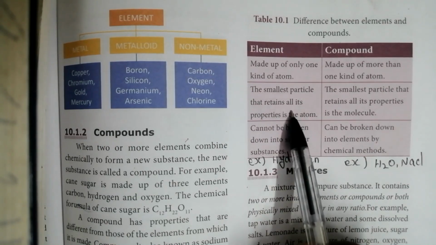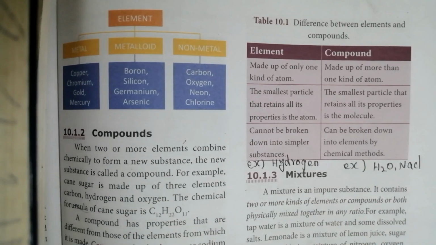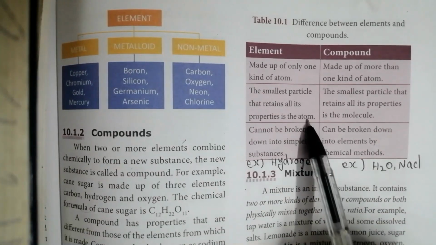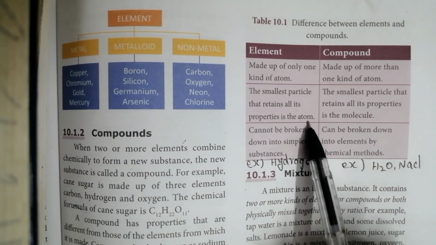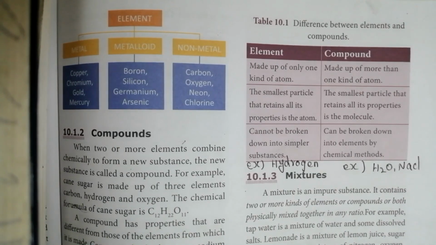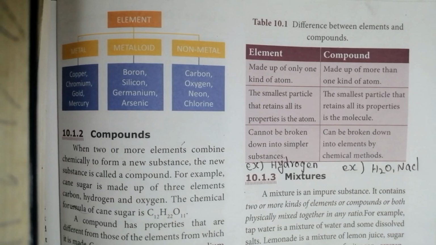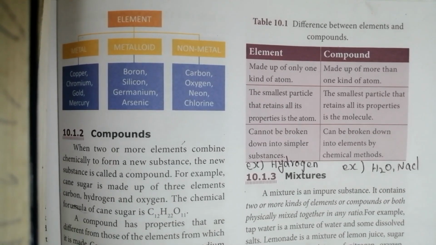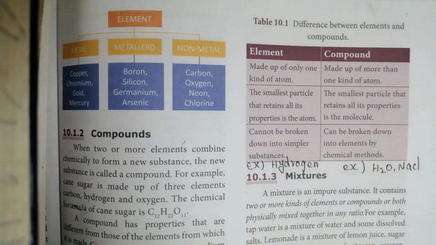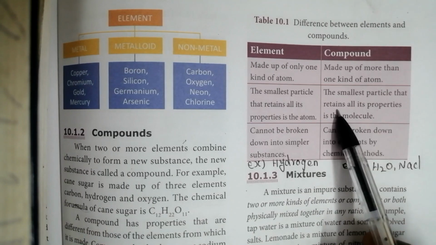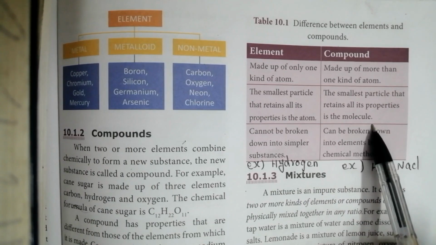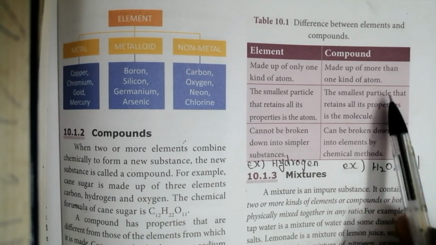And see the second point, the smallest particle that retains all its properties is the atom. Here the element's smallest particle can show the properties of the element. For example, if you take hydrogen, the hydrogen atom can show hydrogen properties only. And for the compound, the smallest particle that retains all its properties is the molecule. It will show the properties of the molecule.